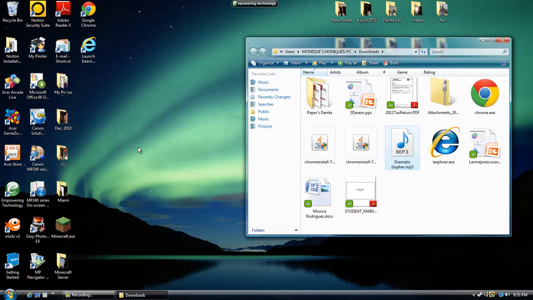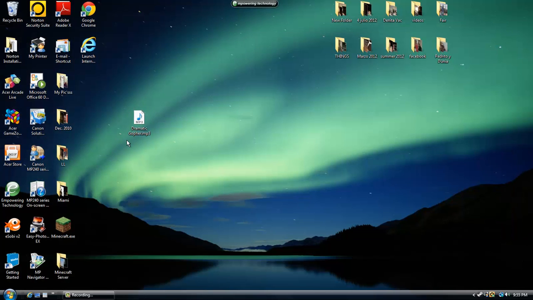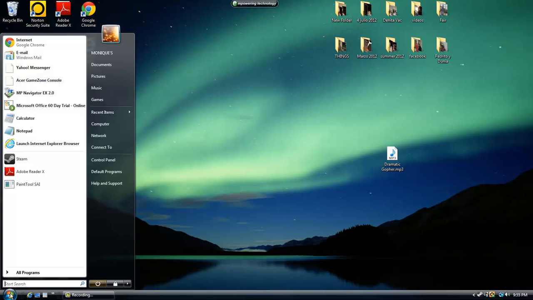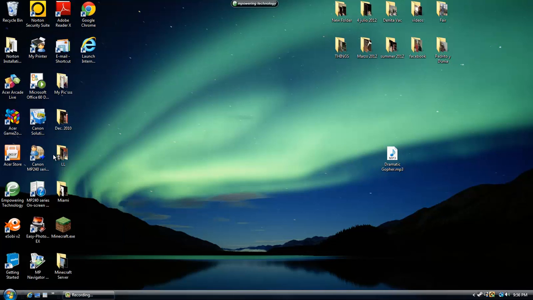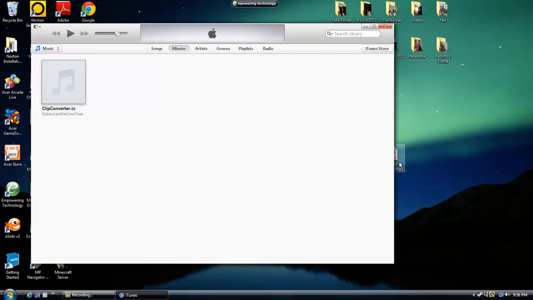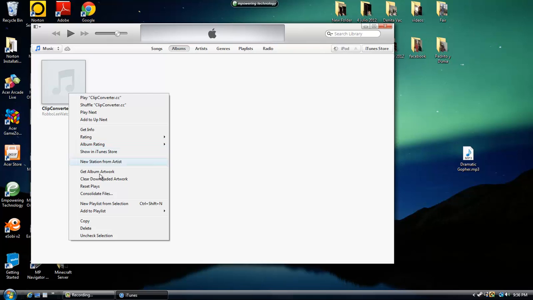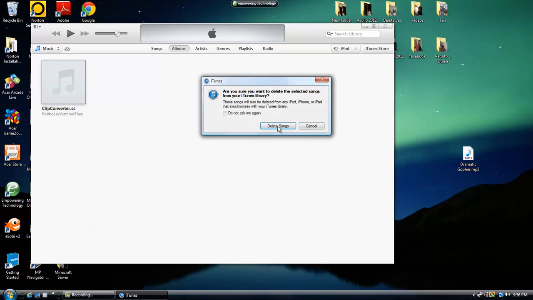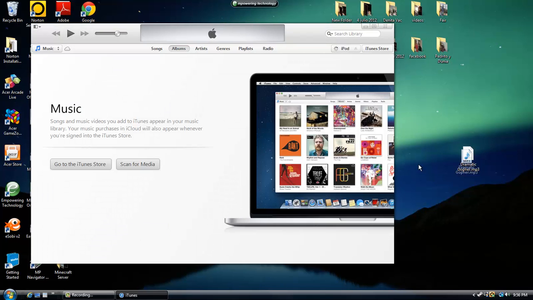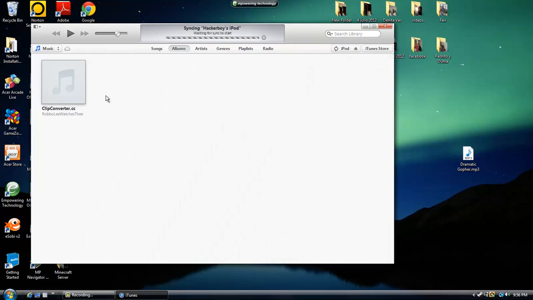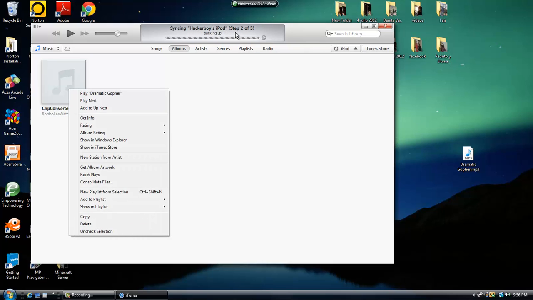So you should drag the dramatic gopher, or wherever you want, out to your desktop. Then you should go to iTunes, with your Apple device plugged in. Let me actually delete this. Delete songs. Now you drag dramatic gopher into here. And when this is done, you right click this.